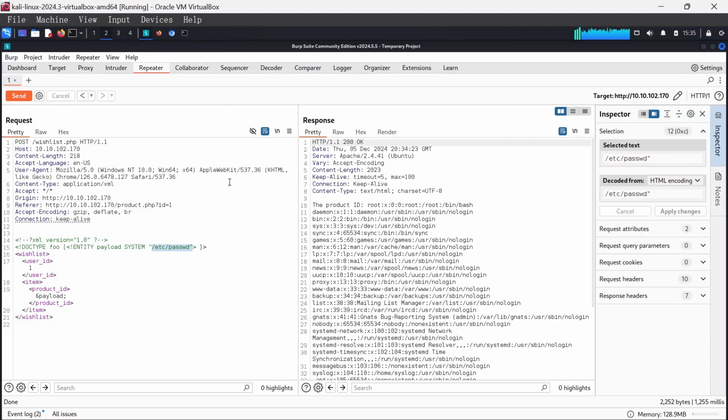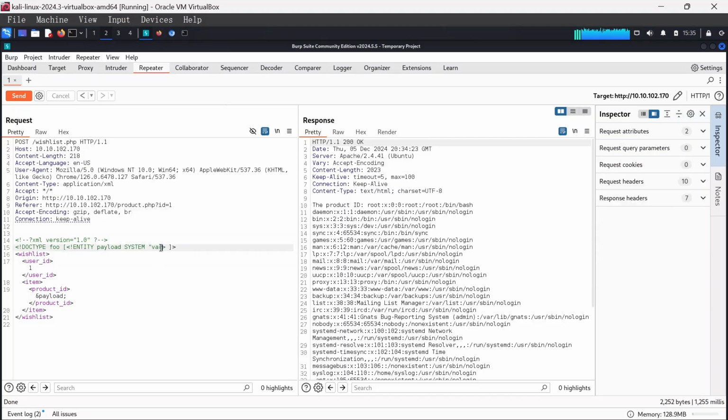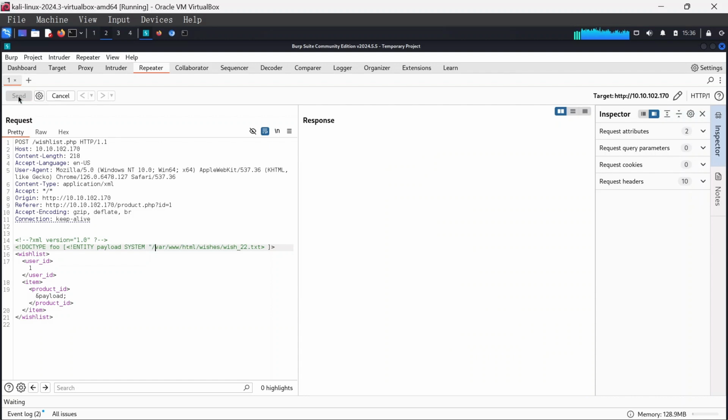Once I copy that, I'm going to come over here and type /var/www/html, and then I'll paste that. All right, am I forgetting something? Yes, over here I can put a /. So what would this do in terms of our payload? It will now replace it with whatever is in this directory. So I can send here.